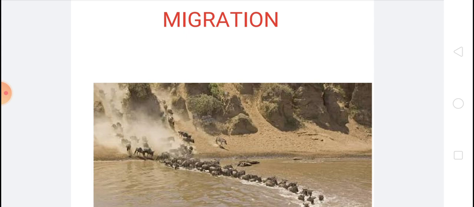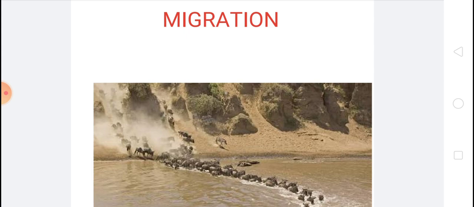Children, today we are going to learn about migration in animals. Migration means movement of animals from one place to another place. Animals move from one place to another for various purposes.